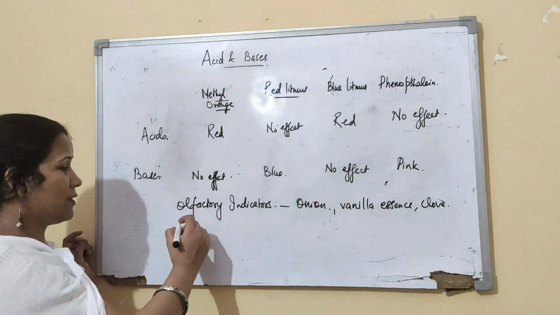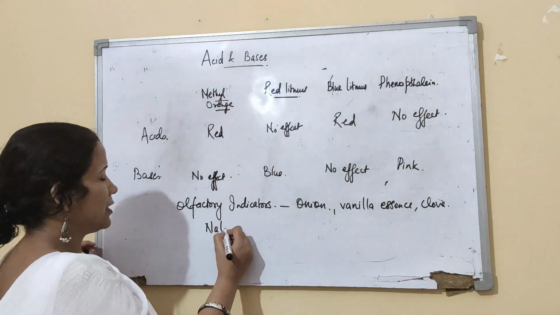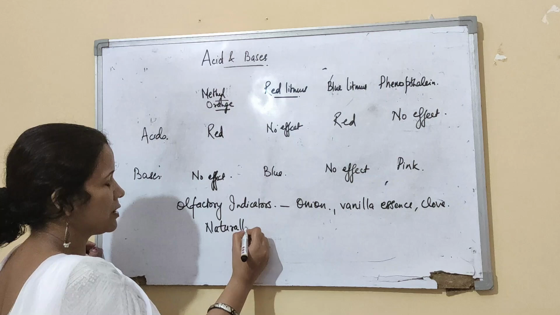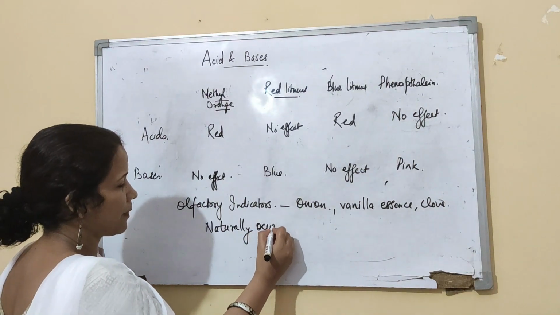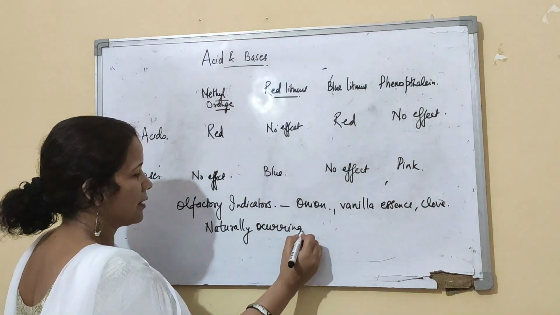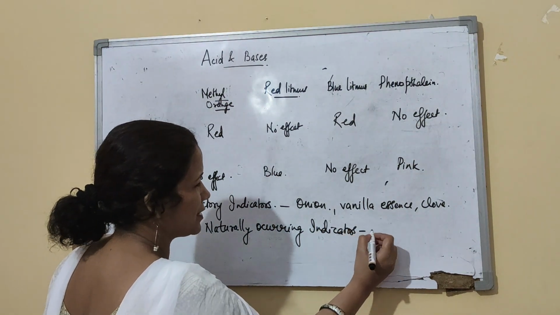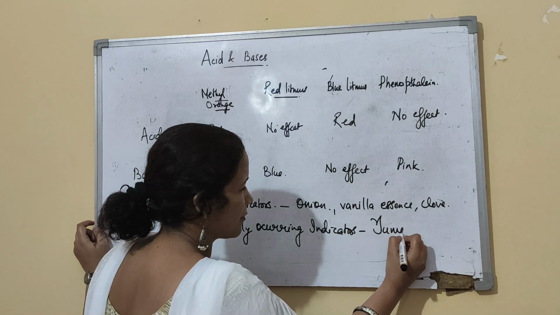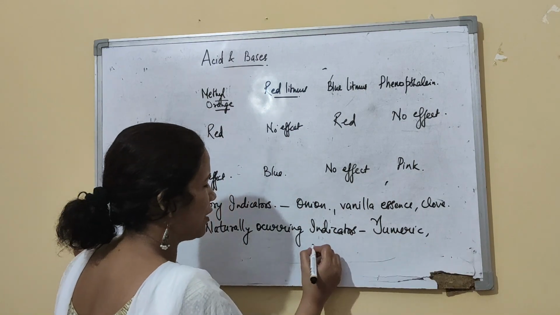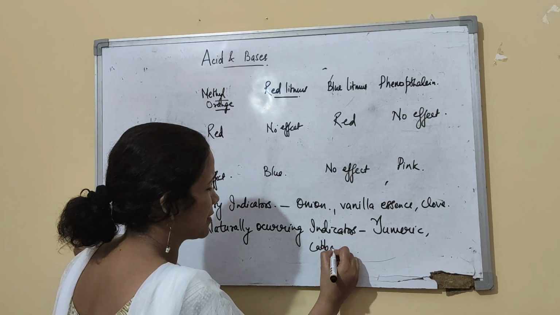So some examples we will write of naturally occurring indicators which occur in nature. One is turmeric. Then you have cabbage leaves.